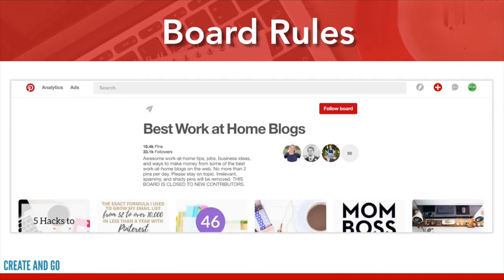Here's an example of a board that I belong to on my other account, and you can see right here in the pin description is where you'll find the board rules. She says no more than 2 pins per day. Please stay on topic. Irrelevant, spammy, and shady pins will be removed. And she also says this board is closed to new contributors.